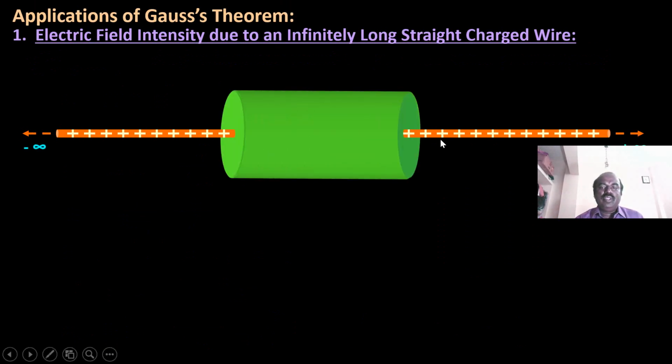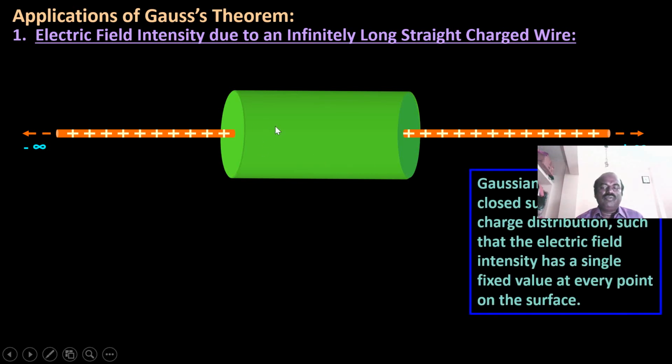Now we have taken an infinitely long straight charged wire. So this plus is the infinitely charged wire. We consider the green color as a Gaussian surface.